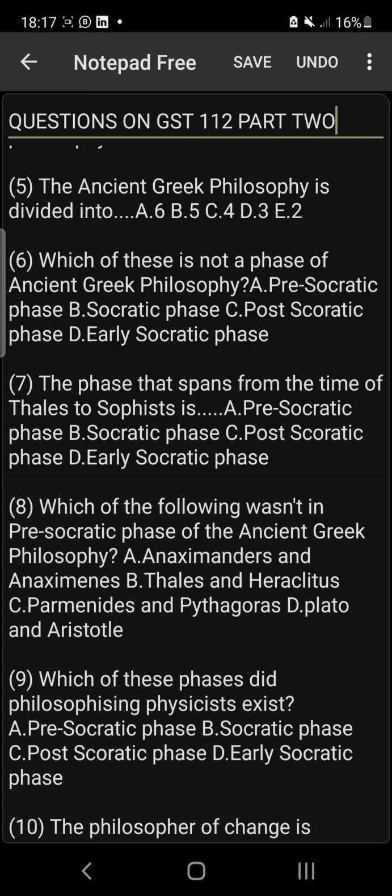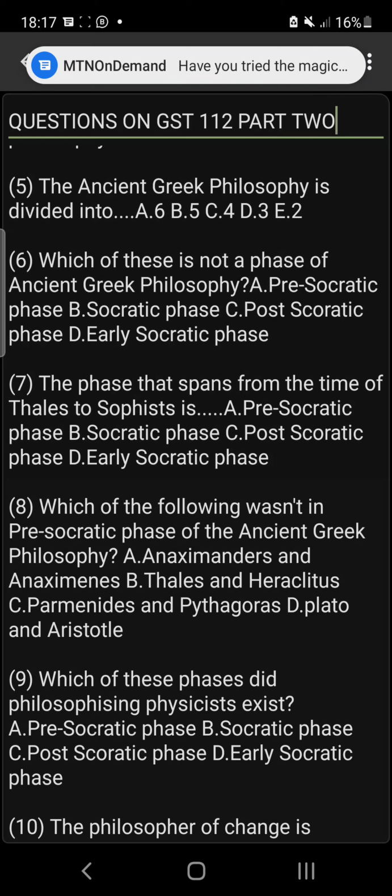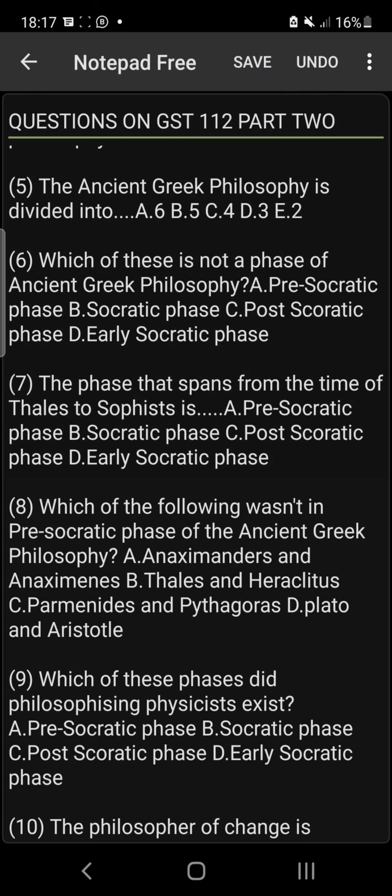Is it pre-Socratic? Is it Socratic? Is it post-Socratic or early Socratic phase? So what do you think the answer is? Okay, they said it's not, right? So the answer is early Socratic phase, which is D. Number 7, the phase that spans from the time of Thales to Sophist is dash.